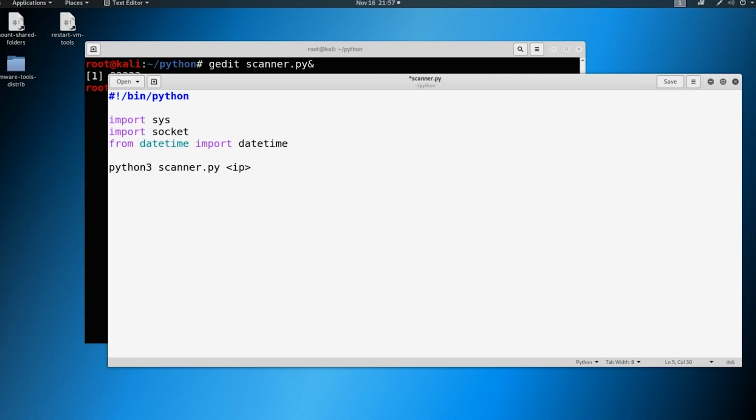So we have here an argument. There are actually two arguments in theory. Argument 0 is that we're running scanner.py. Argument 1 is that we are running against an IP address. Since we're building this script out, we want it to take two arguments and only two arguments, so we're going to build that into our script from the get-go. Let's go ahead and define our target.